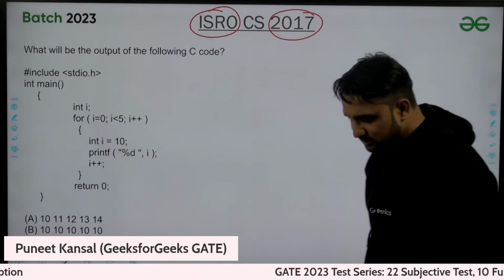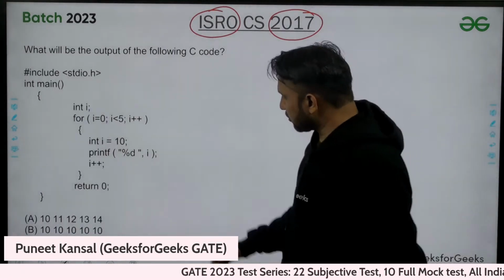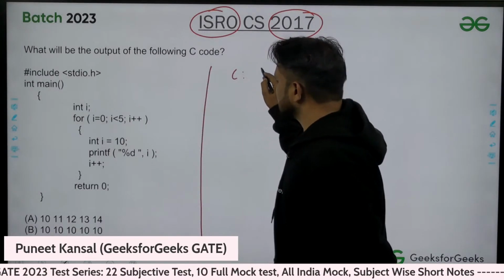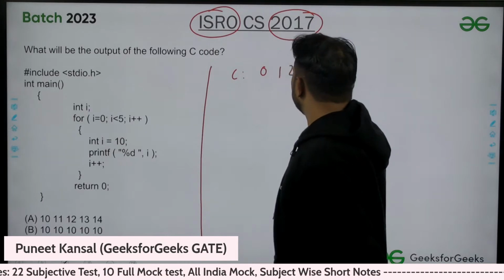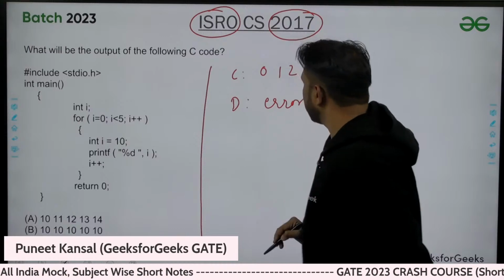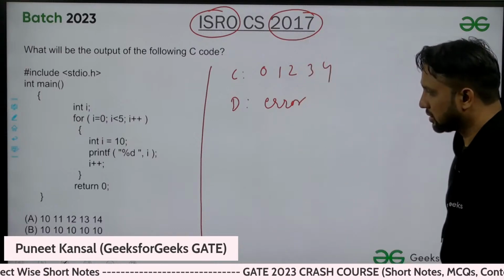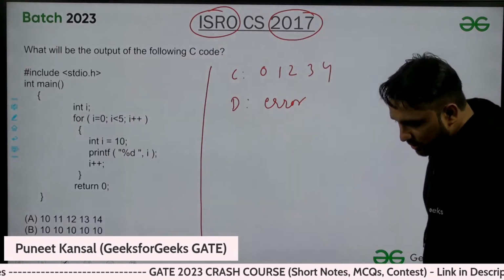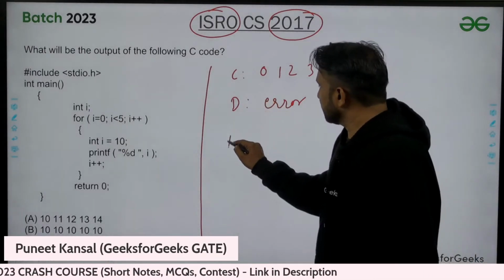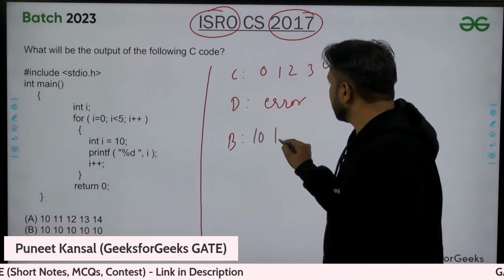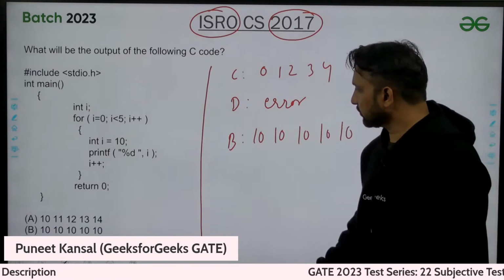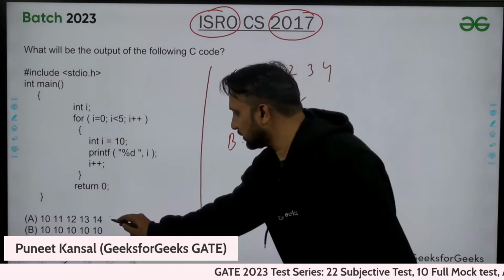So I think options C and D are not visible to you people. Let me write. C option is 0, 1, 2, 3, 4. D option is error. And B option is 10, 10, 10, 10, 10, 5 times. A option I think is visible.